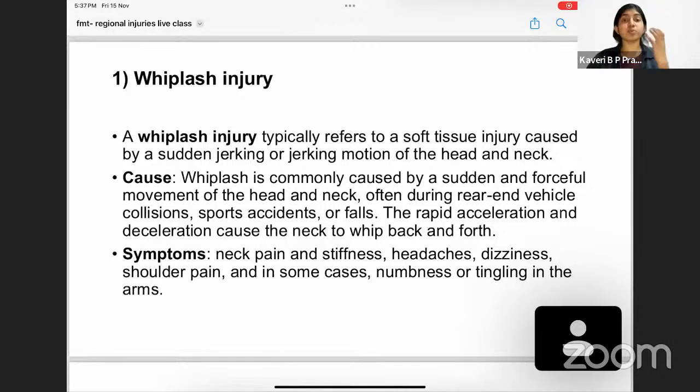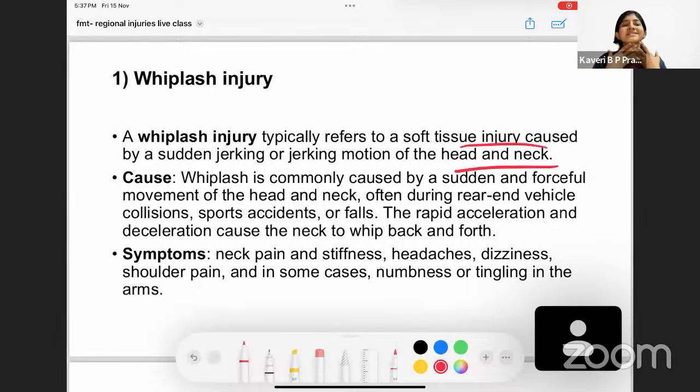Soft tissue meaning what type of soft tissue? The muscles, the strap muscles of the neck are involved, the thyroid is involved, the hyoid bone is involved. So all these structures which are there in your neck are involved whenever there is a whiplash injury. It occurs because of a sudden jerking motion. So the entire neck and the head is going to move like this.